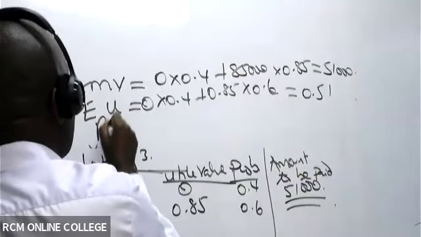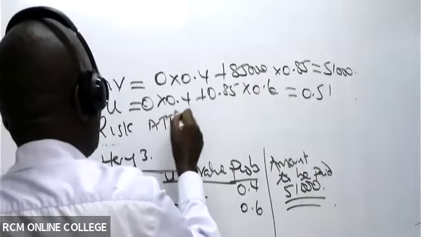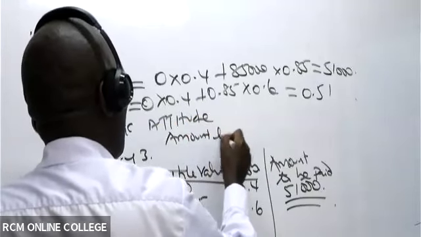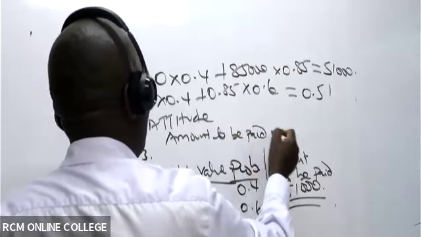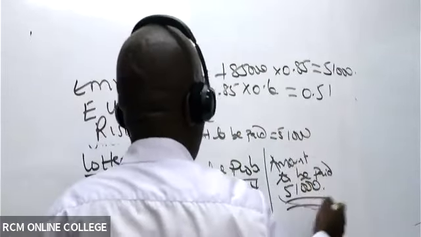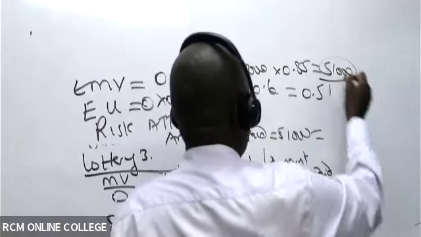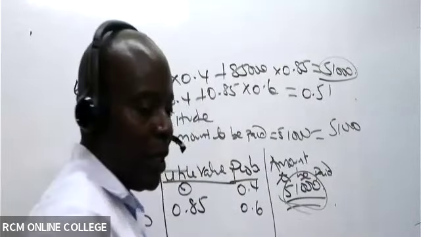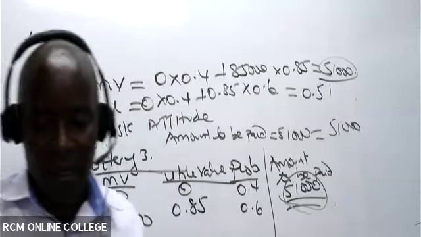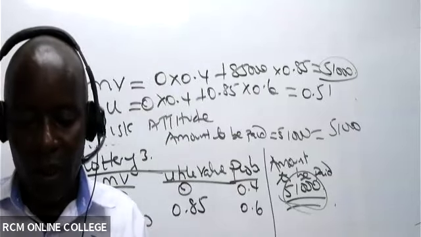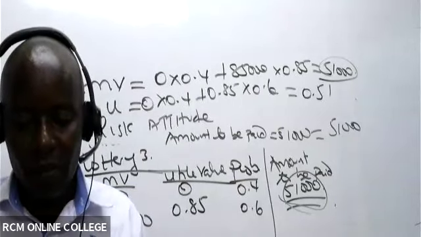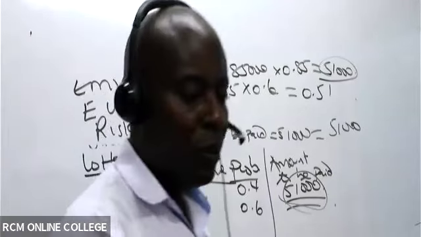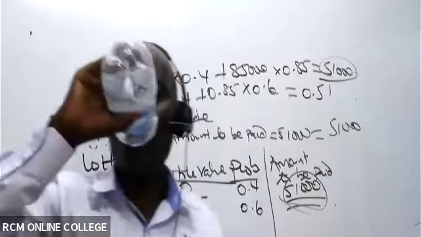Amount to be paid. So risk attitude: you look at the amount to be paid. The amount to be paid is 51,000, which is exactly equal to this 51,000. So how will you classify this gentleman? This guy will be risk neutral.